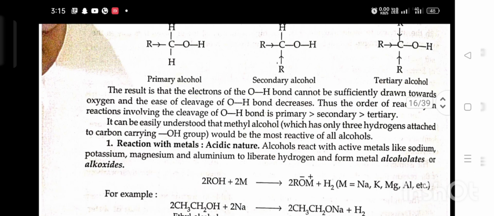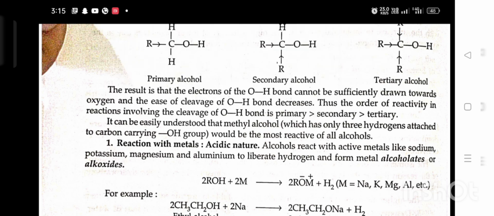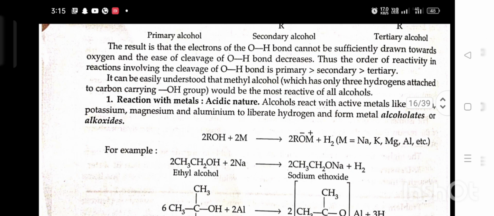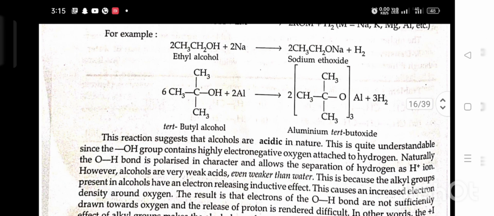First, reaction with metals, acidic nature. Alcohols react with active metals like sodium, potassium, magnesium, and aluminium to liberate hydrogen and form metal alcoholates or alkoxides. For example, ethyl alcohol in the presence of sodium gives sodium ethoxide plus hydrogen. The reaction suggests that alcohols are acidic in nature. This is quite understandable since the OH group contains highly electronegative oxygen attached to hydrogen. Naturally, the O-H bond is polarized in character, and although it can release hydrogen as a positive ion, alcohols are very weak acids, even weaker than water.